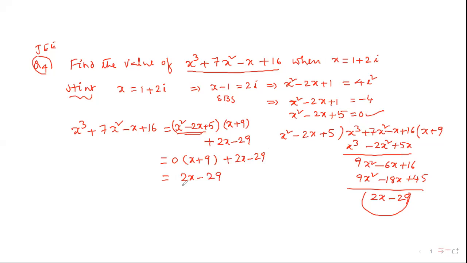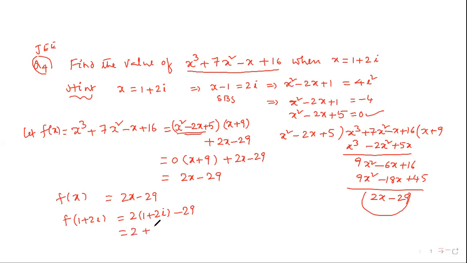Let it be f of x. So f of x is simply 2x minus 29. In x's place write 1 plus 2i. Therefore, 2 into 1 plus 2i minus 29. So this is 2 plus 4i minus 29. Answer is minus 27 plus 4i.